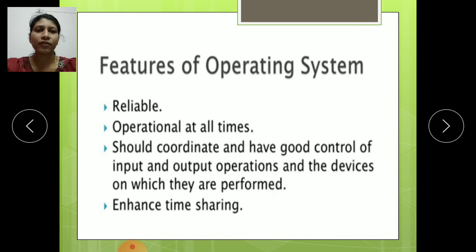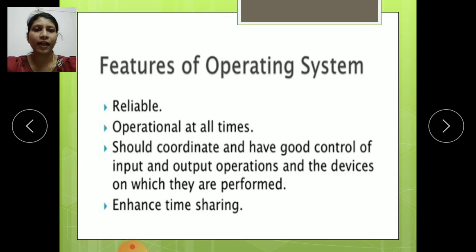It means the operating system will handle the inputs and outputs. It will accept the input and give the output to the user. The operating system helps to use that input and helps to give the output to the user.